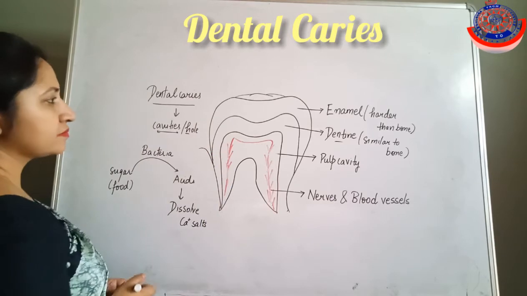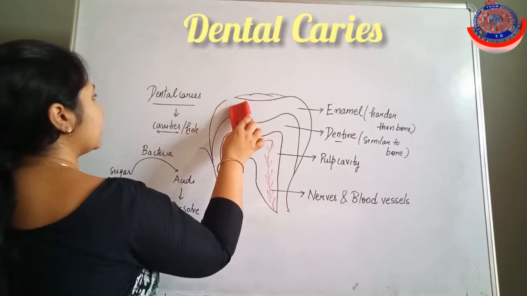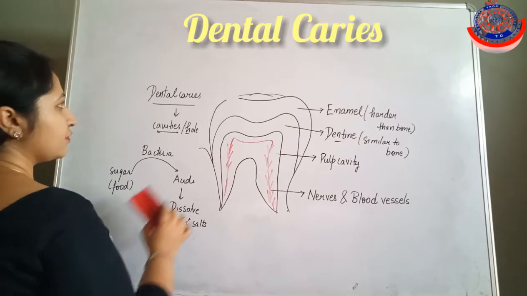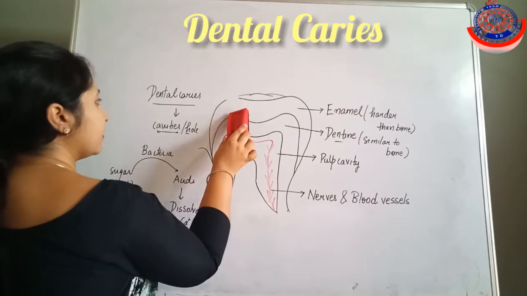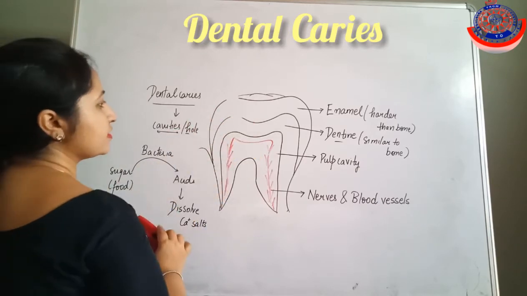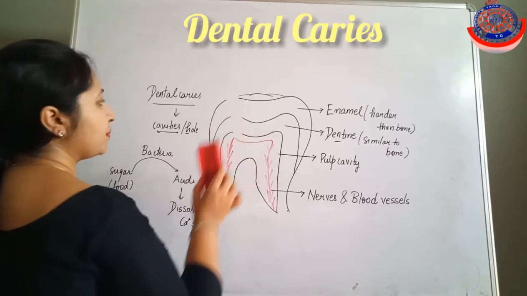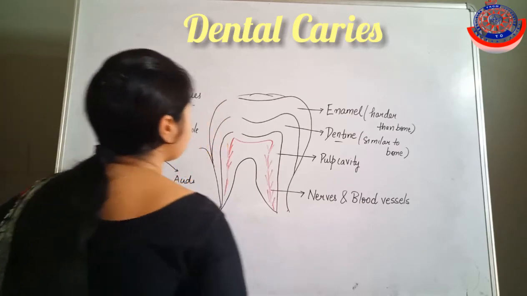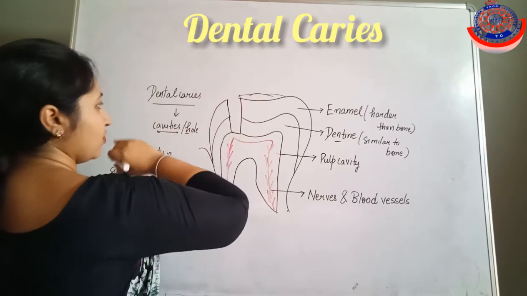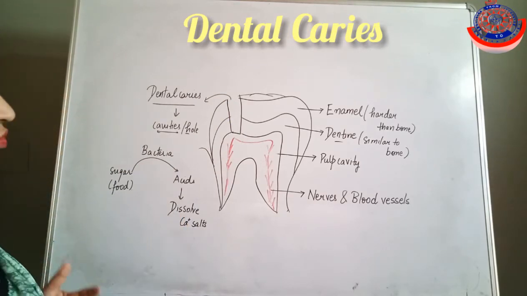from the enamel layer. After dissolving the calcium salts from the enamel layer, it creates a cavity in the enamel region. Then if these acid forming bacteria attack the dentine region, they create a hole in the dentine region also. Ultimately they reach the pulp cavity region and create a hole there. This is known as dental caries, meaning the cavities that are created in the tooth region.